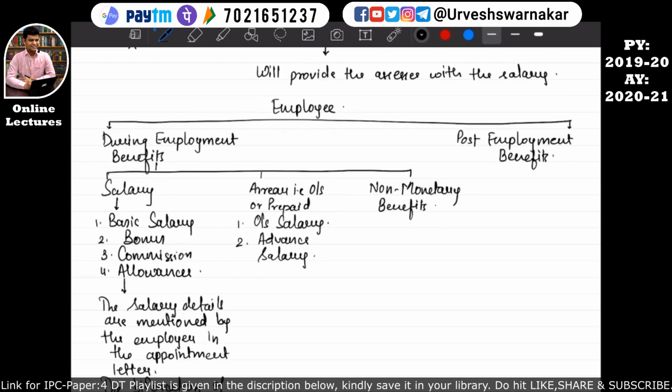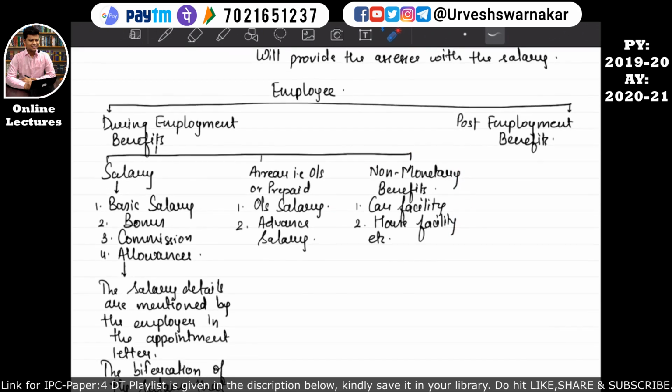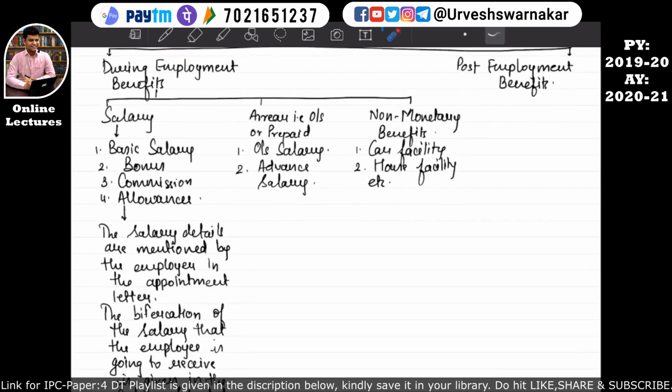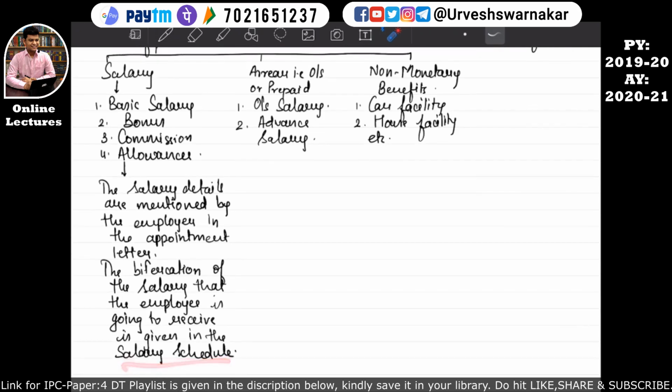I hope this is quite clear. So the non-monetary benefits are car facility, house facility, etc. And many facilities are given by the employer to the employee during his employment period. So there is a possibility that all these non-monetary benefits are not mentioned in the appointment letter, and are not disclosed in the salary schedule also. I hope this is quite clear.